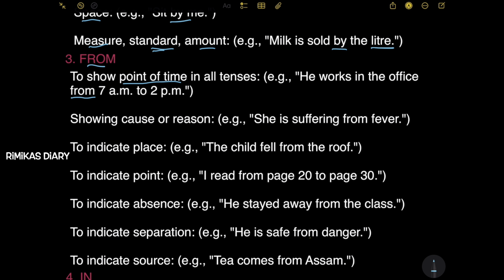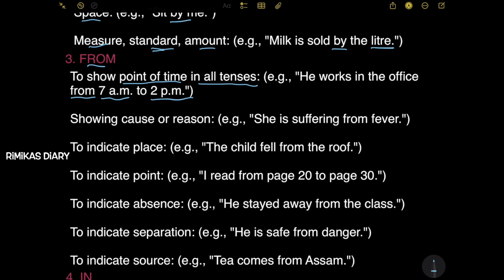So what do they mean by the point of time? 7 a.m. is the starting point. That's the time when he starts working at his office. And this is the end point of the time when he stops working at his office. So from is also used for the point of time in all tenses. So from is also used in this place.